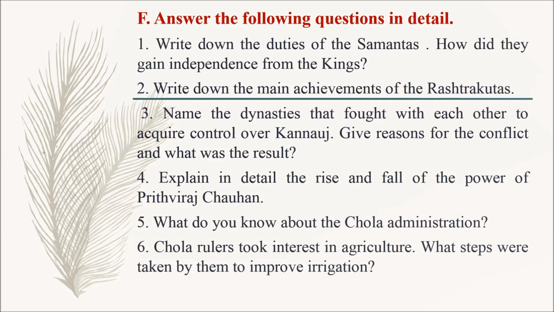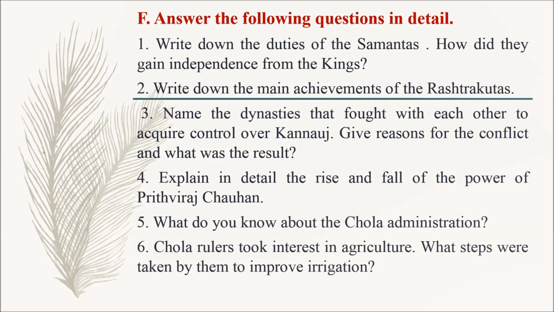Question number 3. Name the dynasties that fought with each other to acquire control over Kannauj. Give reasons for the conflict and what was the result. Question number 4. Explain in detail the rise and fall of the power of Prithviraj Chauhan. Question number 5. What do you know about the Chola administration?